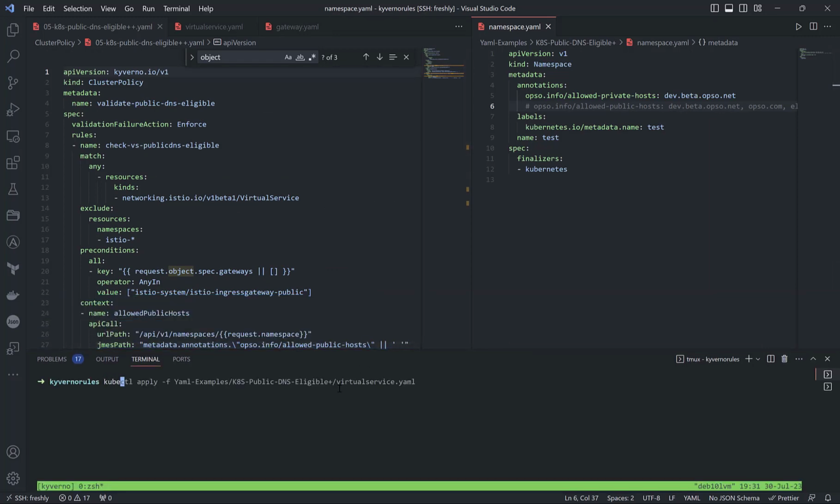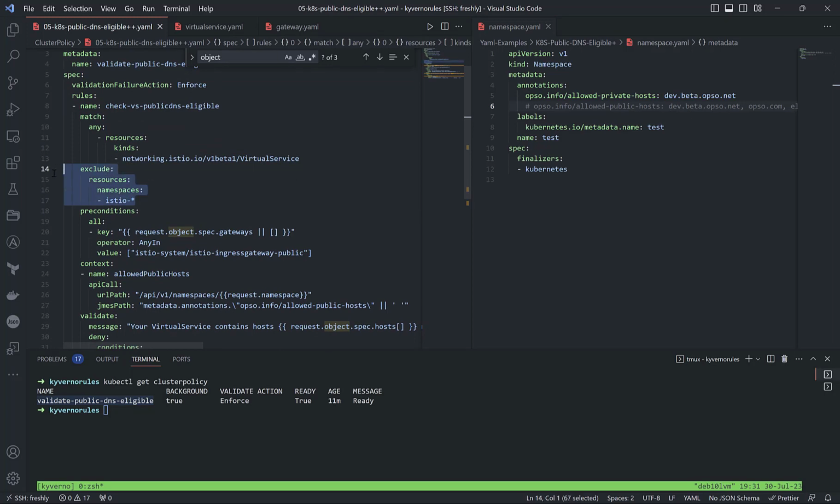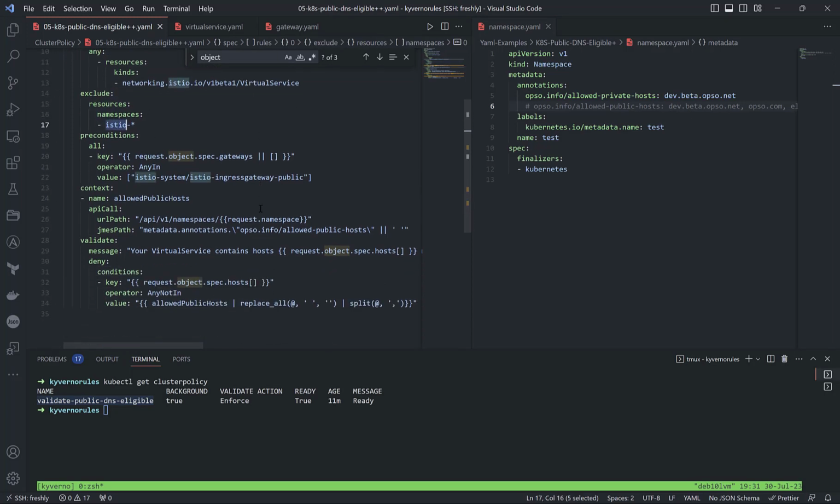Right now I applied this cluster policy. If I execute it, we will see validate public DNS eligible, it's right there. So this cluster policy says if this kind comes to the Kubernetes cluster, it will not work in case of a namespace which starts with istio. In precondition we say from the admission review, inside of the request object spec, the gateways of this match will be any of these gateways.